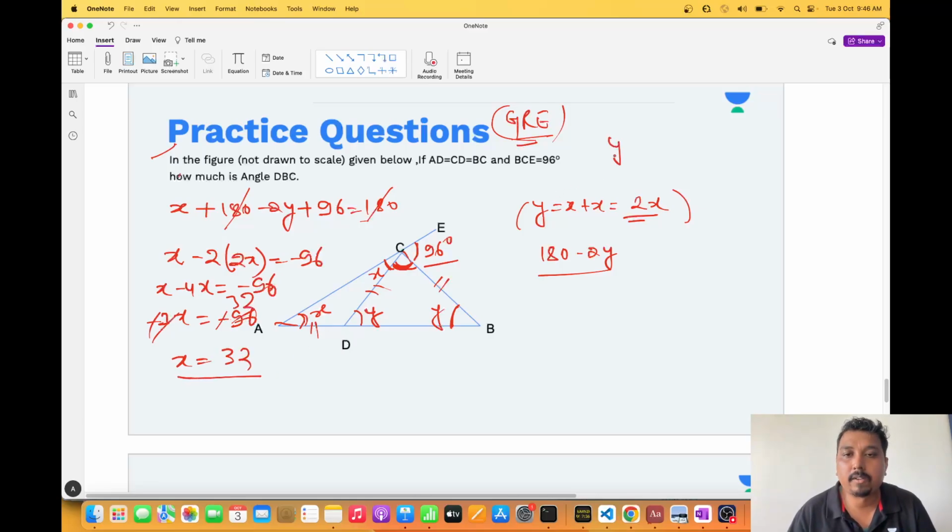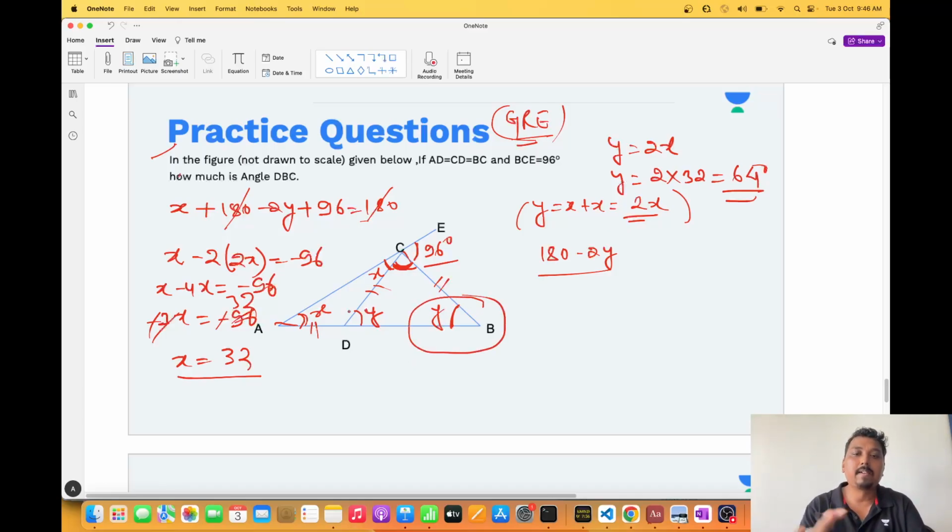Simple, if I got my x, I know y is equal to 2x. So y is equal to 2 into 32. That is equal to 64 degrees. And I have got my y. So all the angles of the triangle, you can find it out. What properties I have used here, guys? Just exterior angle properties, and sum of angles is equal to 180 degrees, and in a straight line, if a ray is there, all those angles equal to 180 degrees. Whatever I have taught you, the same properties I am using. I'm not using anything extravagant here. So this is how you can suppose x and y, and you can solve the particular questions.